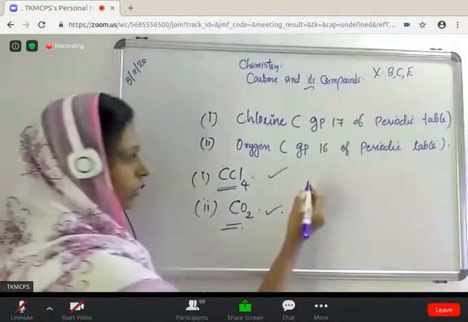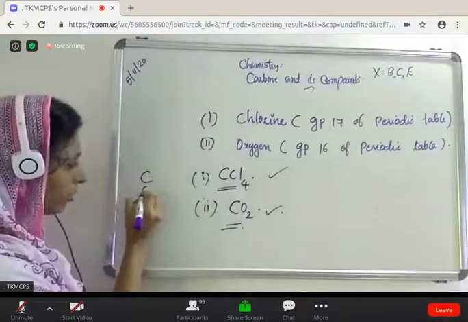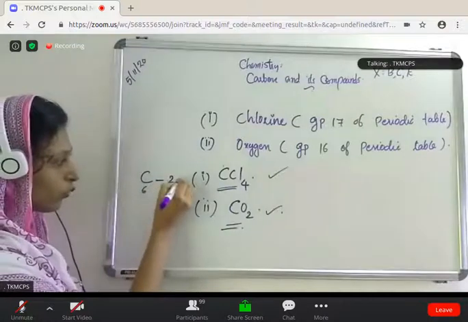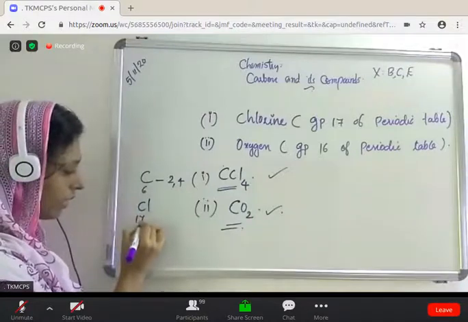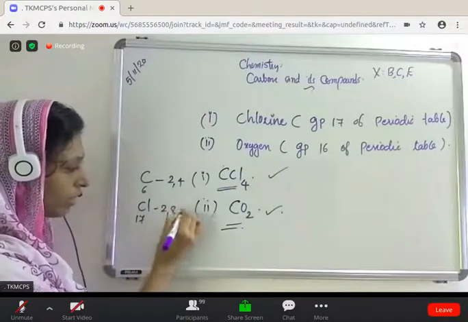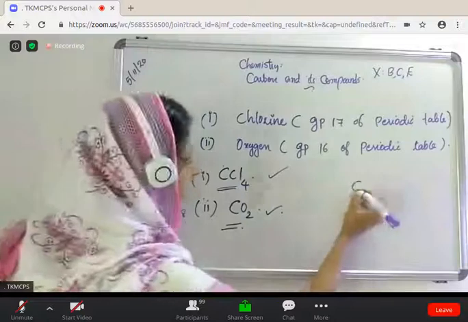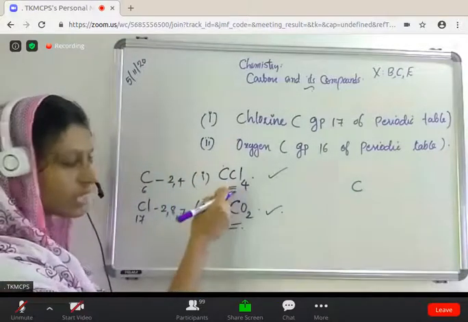For CCl4, you just write the electronic configuration: carbon is 6, 2,4. Then Cl is 17, electronic configuration 2,8,7. Then draw it. The center element is carbon because it is less in number.